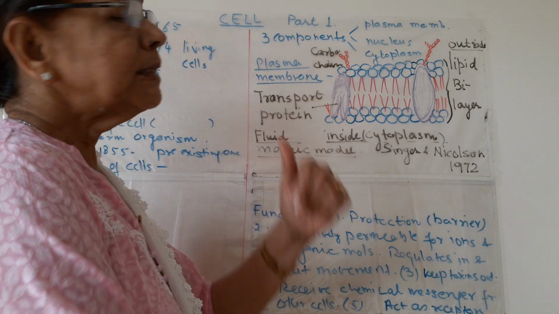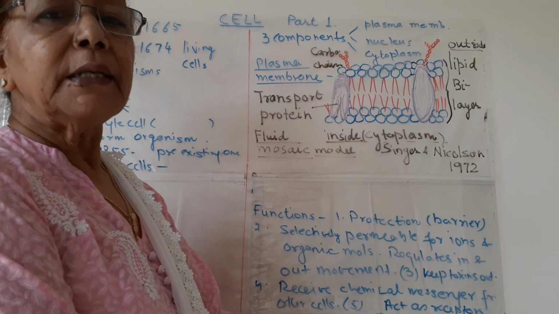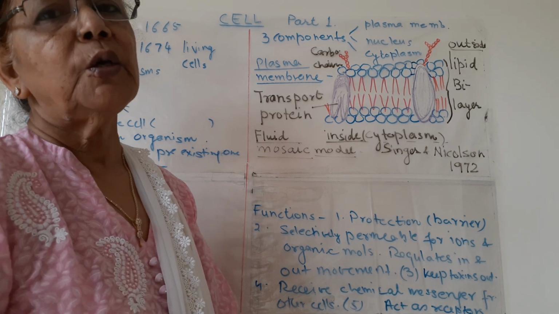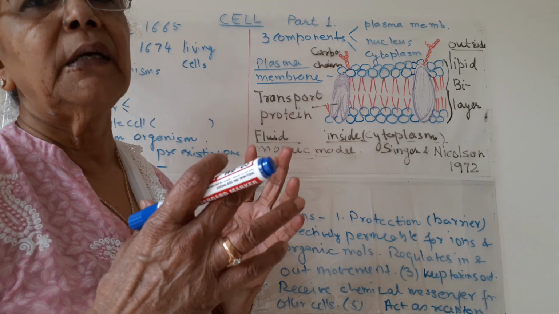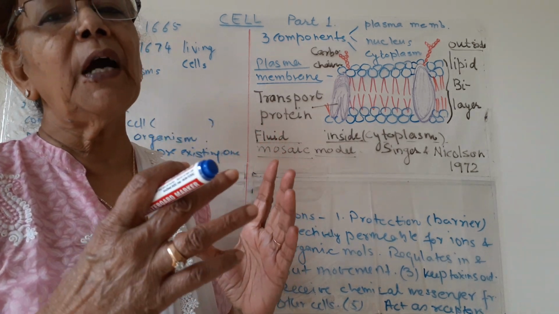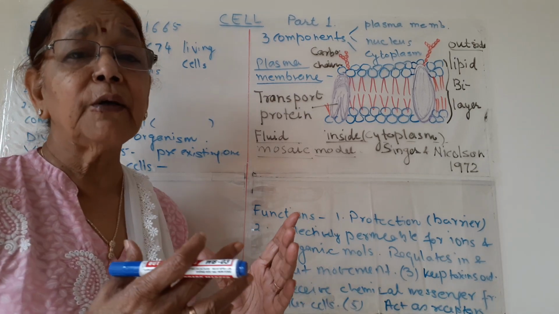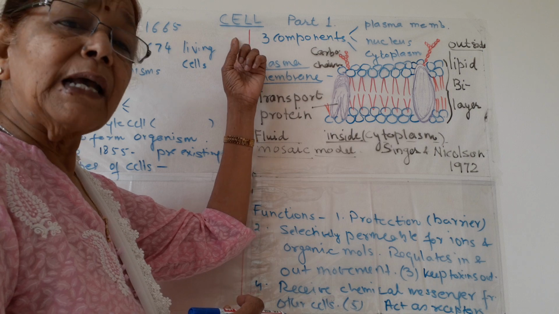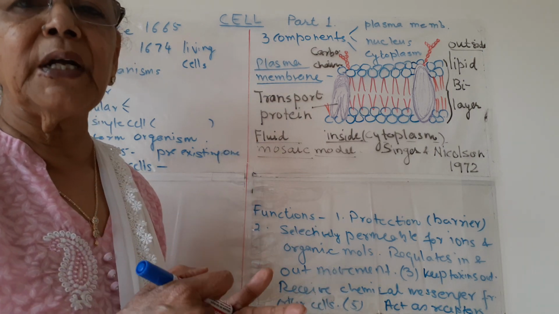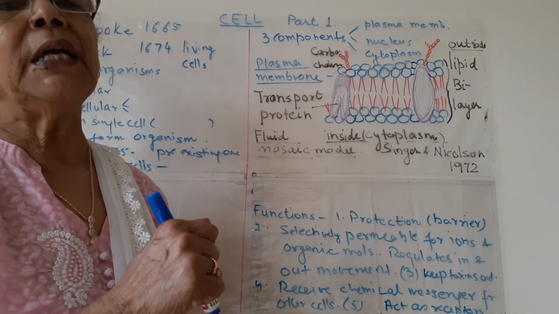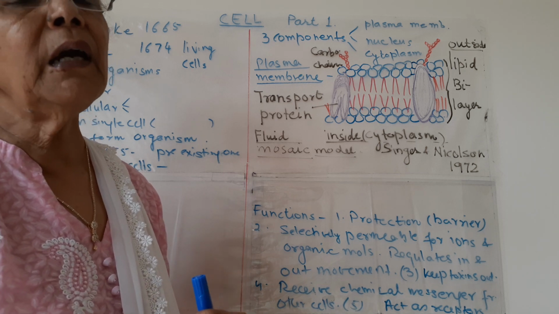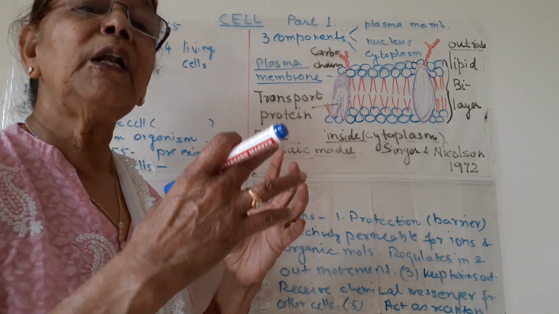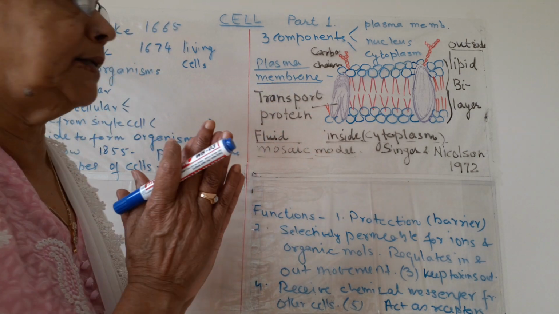So, what is the cell? All of us know, if there is a house, the house is made by bricks. So the fundamental unit, the smallest unit of a house is the brick. Likewise, all living organisms are made up of cells. So the cell is the structural and functional unit of each and every living organism. It is the fundamental unit of living organisms.